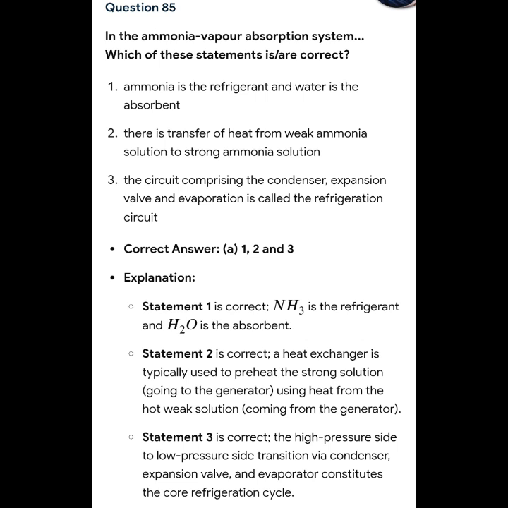Statement number 3 is correct. The high pressure side to low pressure side transition via condenser, expansion valve, and evaporator constitute the core refrigeration cycle. So the correct answer is letter A.